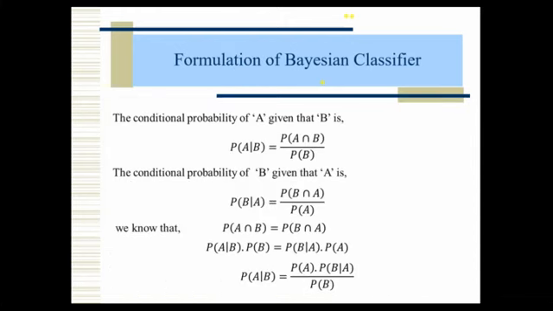Now come to the formulation of Bayes classifier. Here I want to derive the Bayesian classifier. We already know conditional probability basics; in general, conditional probability I used to take 2 hours for GATE students. Here we can't take that much time, I just gave an overview. For students it is difficult to understand, but we are faculty, we can understand.